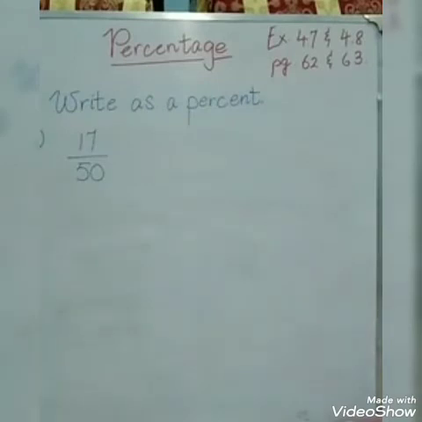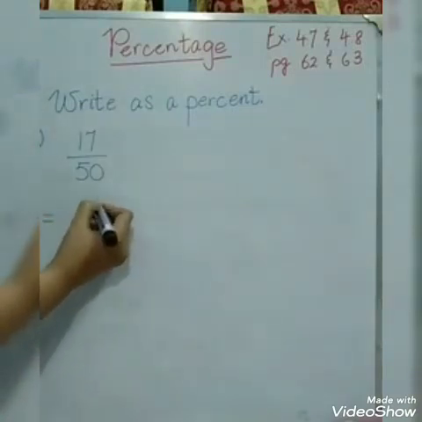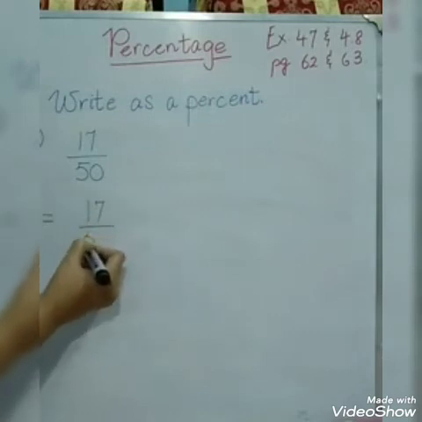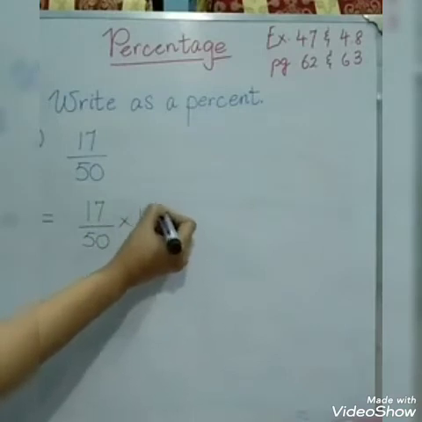Okay, here we are given a fraction and we have to convert it into percentage. Our question is given in fraction and we have to convert it into percent. We have to tell how many percent 17 over 50 shows. So simply, what we are going to do is multiply 17 over 50 by 100%.